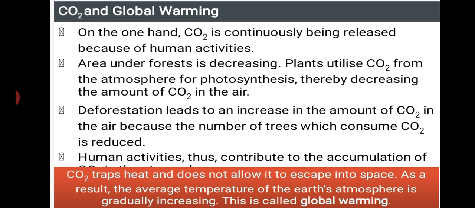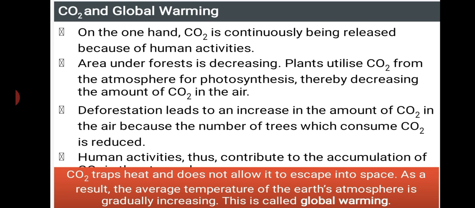Human activities thus contribute to the accumulation of carbon dioxide in the atmosphere. Burning, fuel utilization, nuclear weapons, and a number of other activities have mainly increased the accumulation of carbon dioxide.